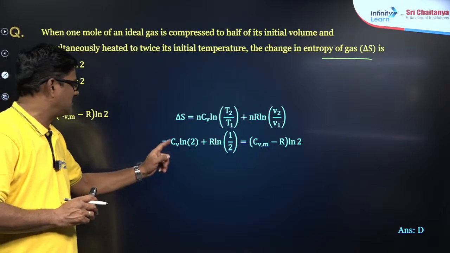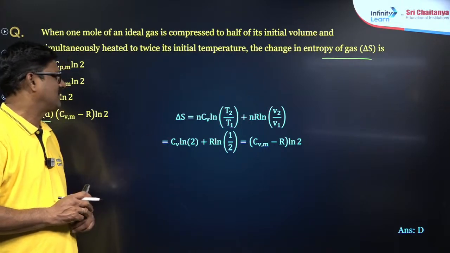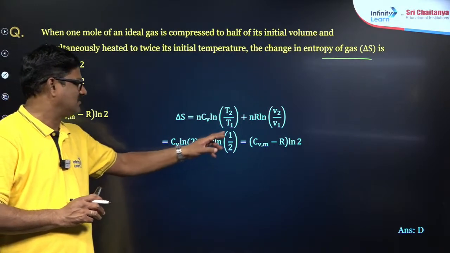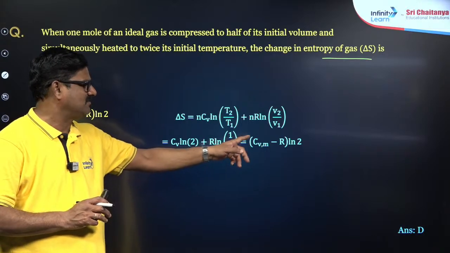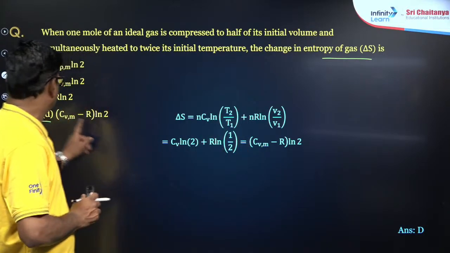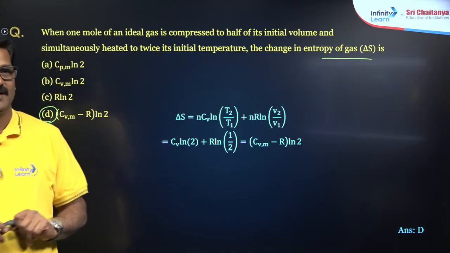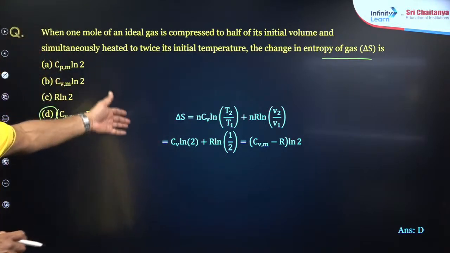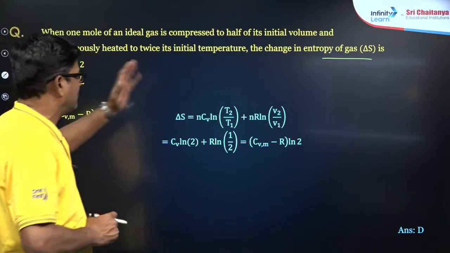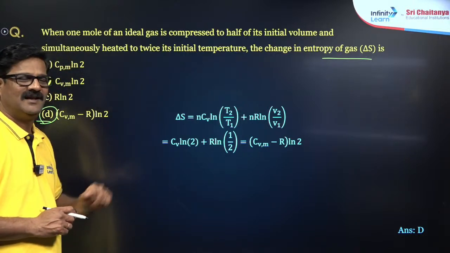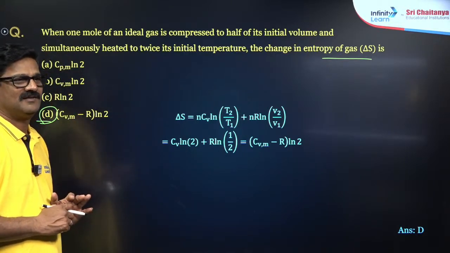So that is n Cv ln 2 and R ln 1/2, which is equal to Cv minus R ln 2. So it is going to be option D is the correct answer for this question. Have a look once more, you have to insert the formula directly, right, directly plug into the formula.